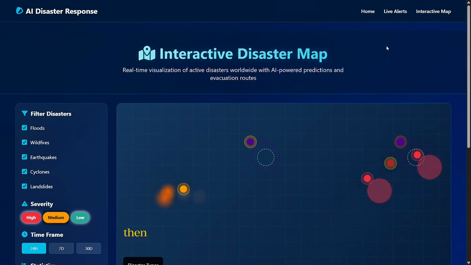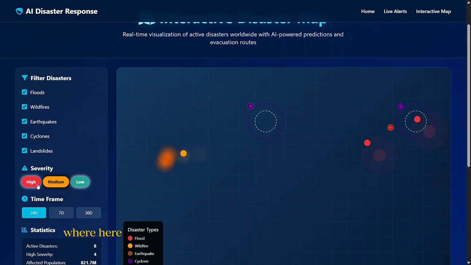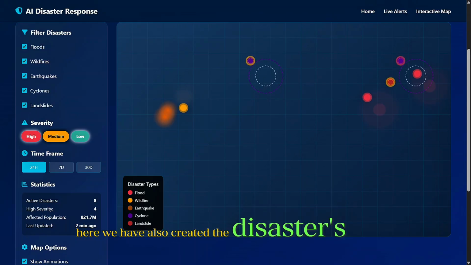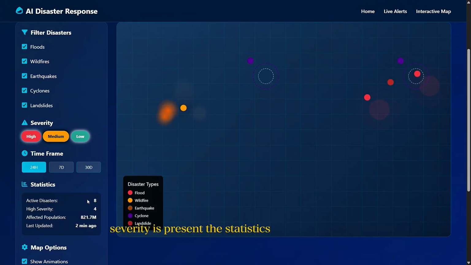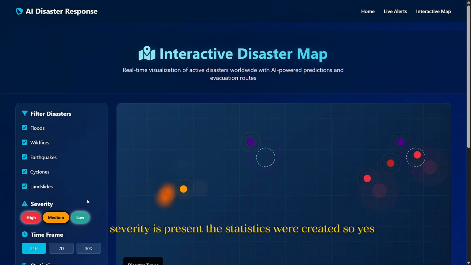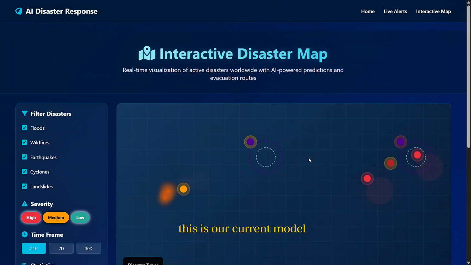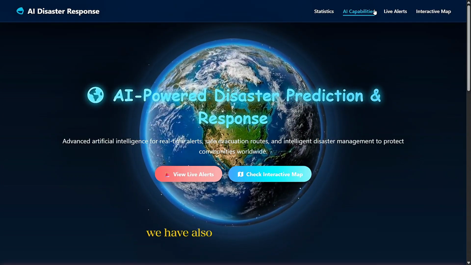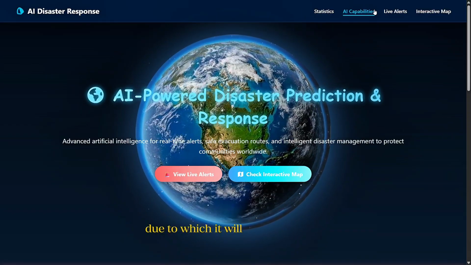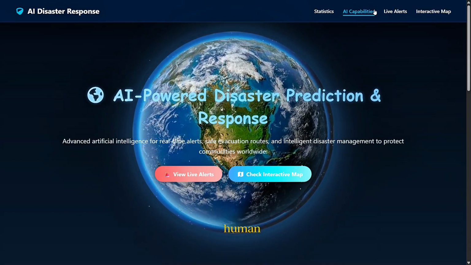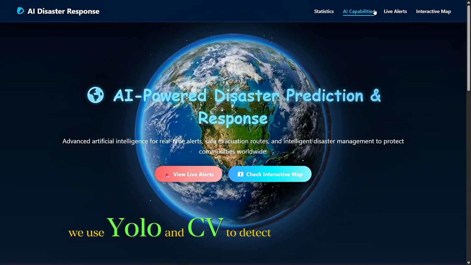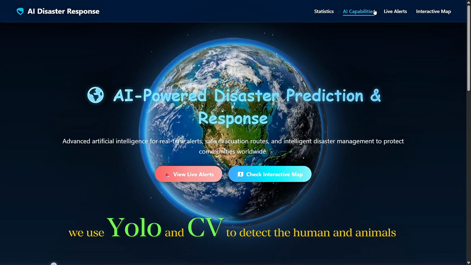Then the interactive map, where we can also see the severity levels and the time frame of how much happens. Here we have also created the disaster times where it is present. The statistics were created. So this is our current model, due to which we will prevent disasters. We have also created a drone, which makes it easier to detect humans. For that we use YOLO and CV to detect humans and animals too.